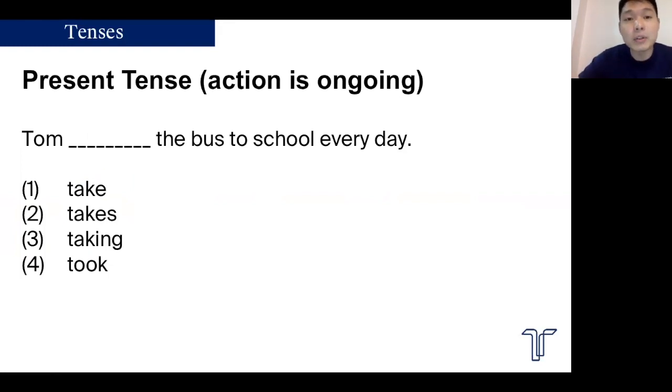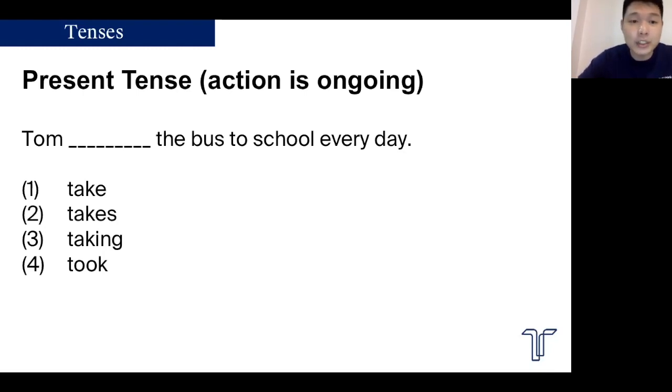Of course, I'm going to go through it the way we do it at Think Teach. We break down every single question into different question types and then we tackle those question types systematically. The first question type is tenses. Present tense, simple. Always know that present tense means that an action is still going on, it's still happening.